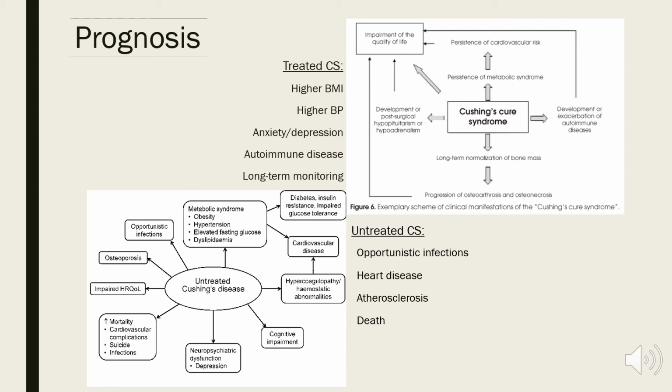For example, 35% of the cured patients will develop a type of thyroid autoimmunity versus 10% of the general population. Due to the risks associated with Cushing's and the potential for reoccurrence, long-term monitoring is recommended. Despite this, those who receive treatment have a life expectancy similar to the average population. Untreated, Cushing's leads to heart disease and atherosclerosis. Half of people with untreated Cushing syndrome will die within 5 years. The figure on the left outlines additional issues associated with leaving Cushing's untreated.